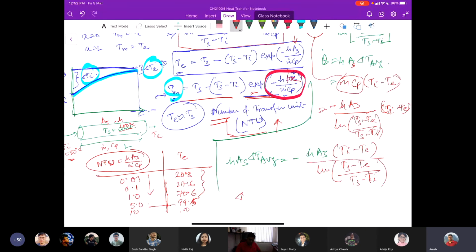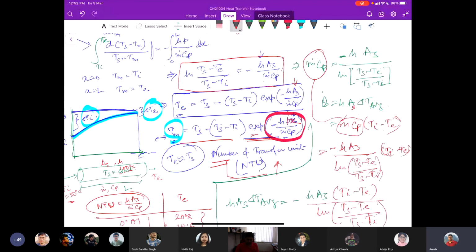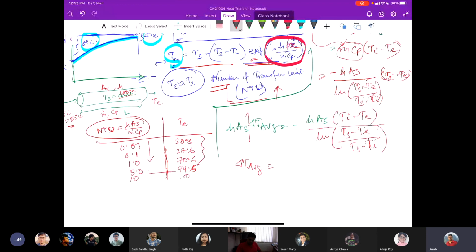Delta T average is basically the ratio that we had, and if now this term goes, this is what we call the delta T LMTD, the expression that we have seen earlier.